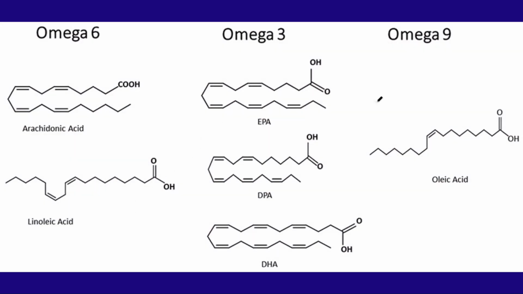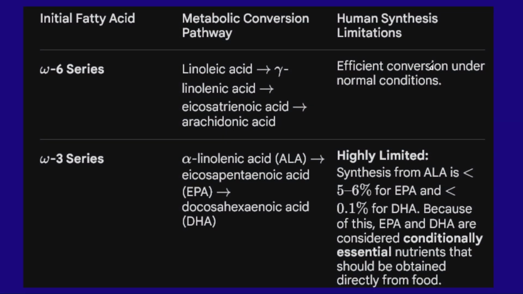These are the examples of omega 6, omega 3 and omega 9 where you can see the double bonds, because these all are unsaturated fatty acids. Next, we will understand the metabolic conversions of omega 6 and omega 3. Alpha linolenic acid is converted into EPA. EPA is converted into DHA. Depending upon the percentage of alpha linolenic acid, EPA and DHA, this omega 3 series is converted in the body for the production of the essential fatty acids.